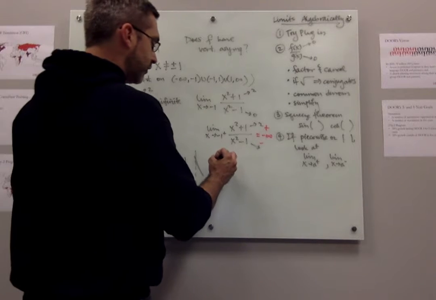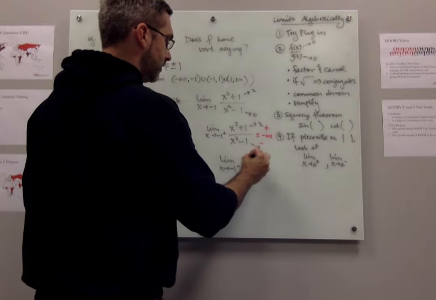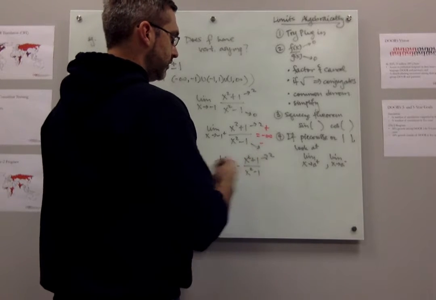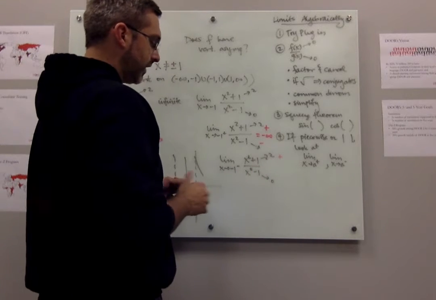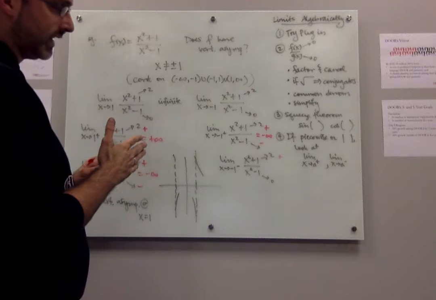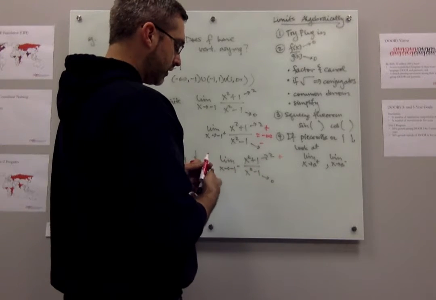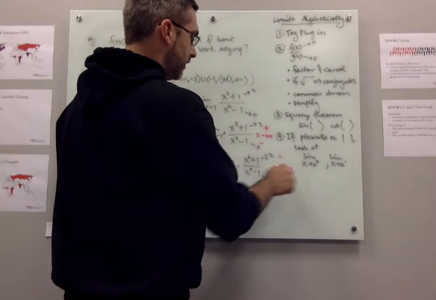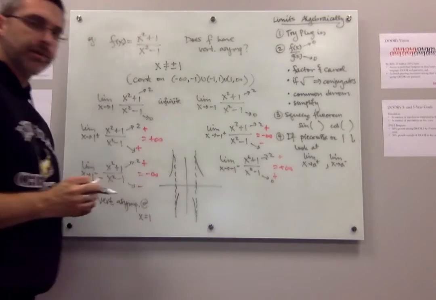If I come to -1 from the left side, again, the top's going to 2, which is positive. Bottom's going to 0. If I pick something to the left of -1, like -2, and plug it in, -2 squared is 4, minus 1 is 3, that's positive. So overall, when I come to -1 from the left side, this is going up to positive infinity.